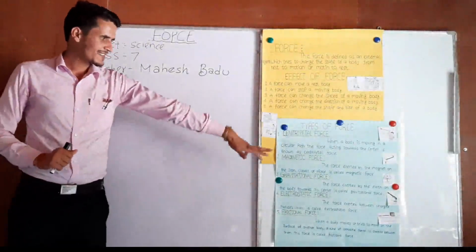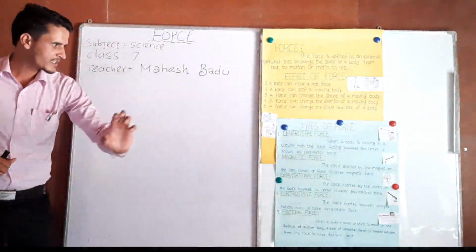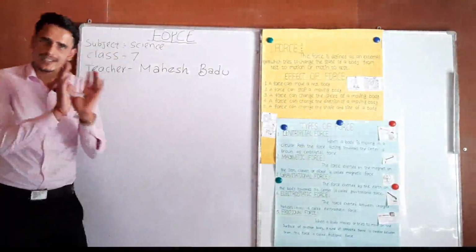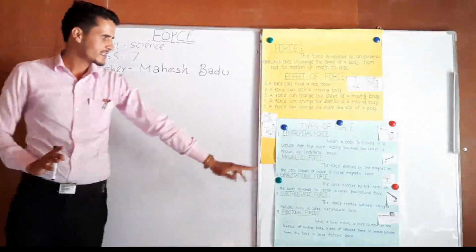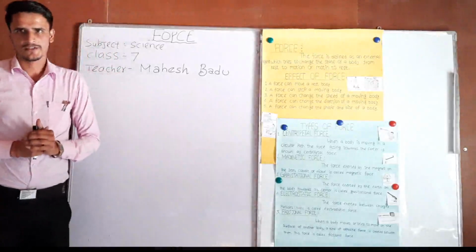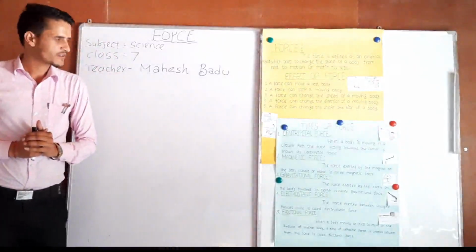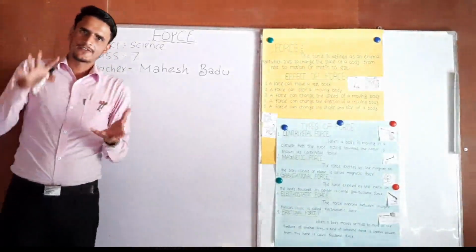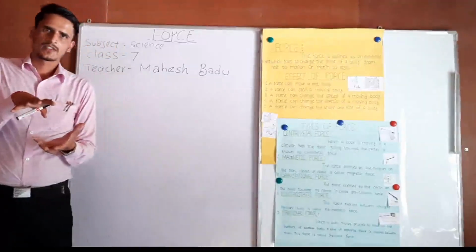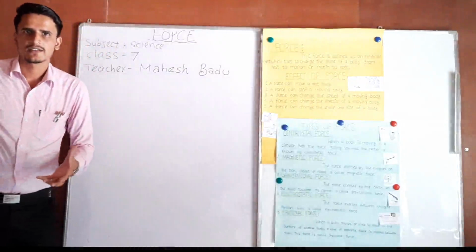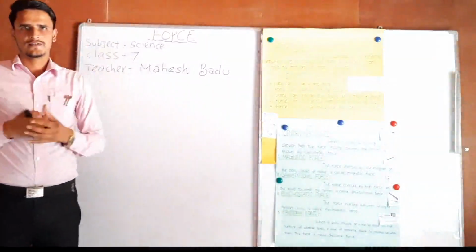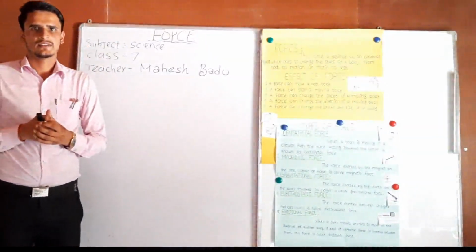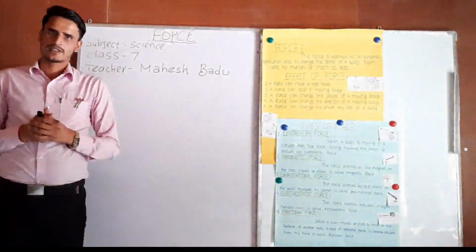So, we can define gravitational force as the force exerted by the Earth on a body towards its center. Dear students, every object falls down towards the center. Nothing can go up, due to the gravitational force. Is that clear?